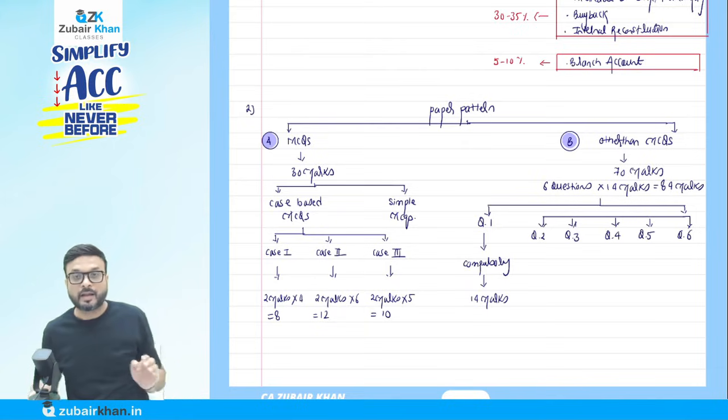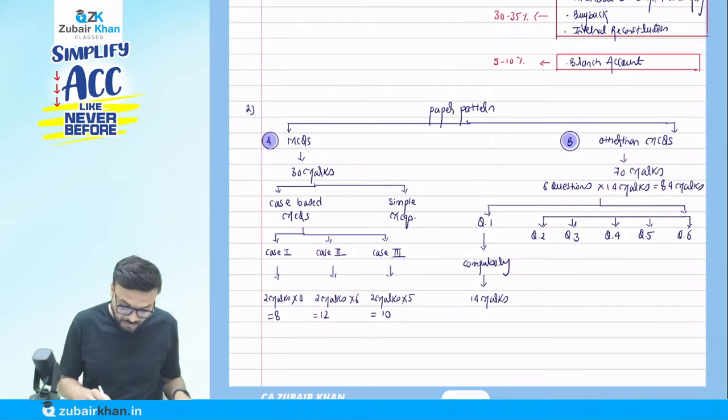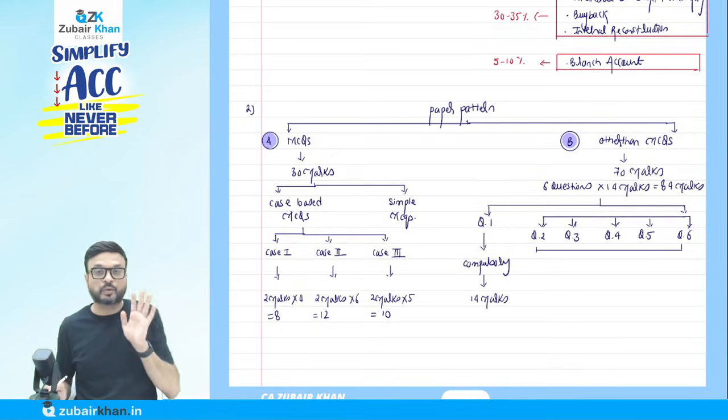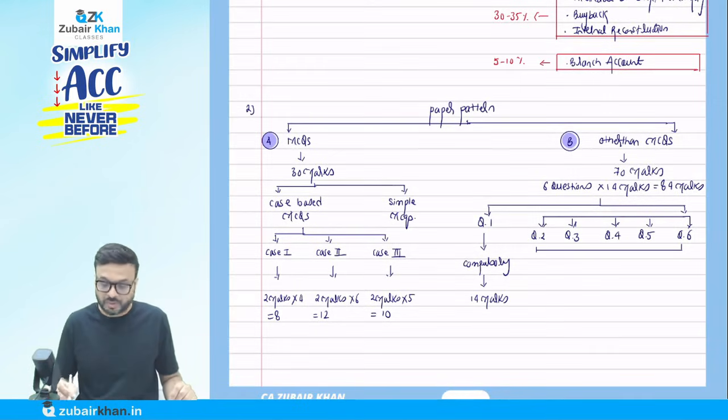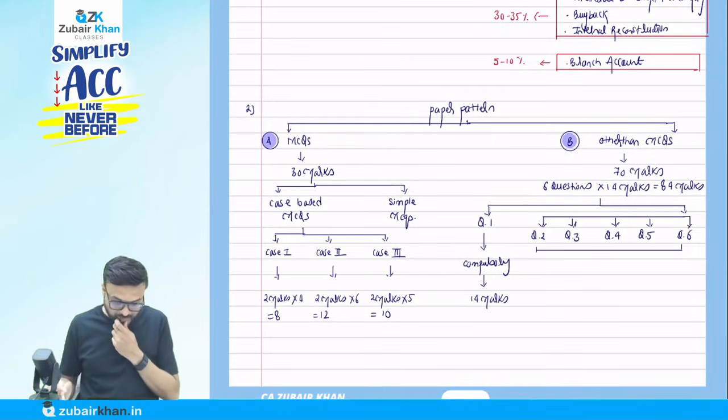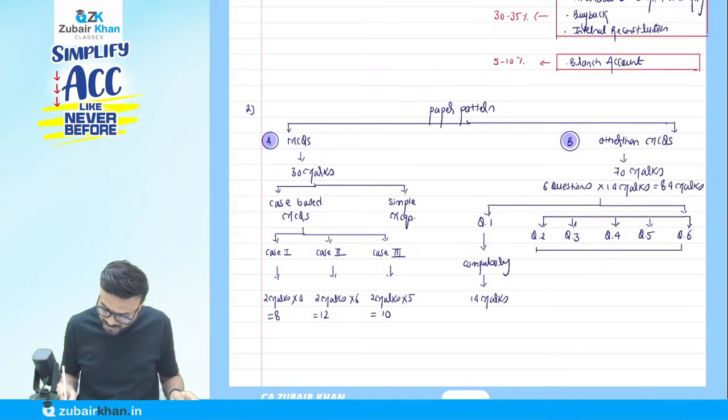Out of these 5 questions, from question number 2 to question number 6, you have to solve any 4 questions.